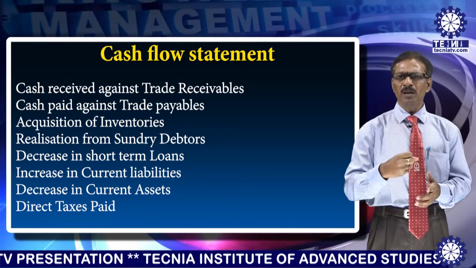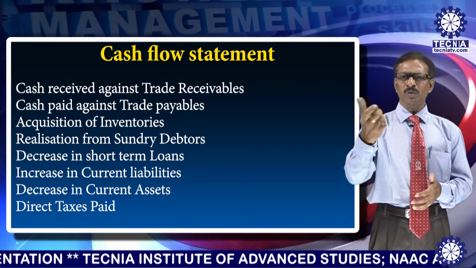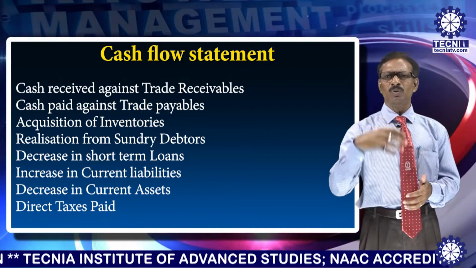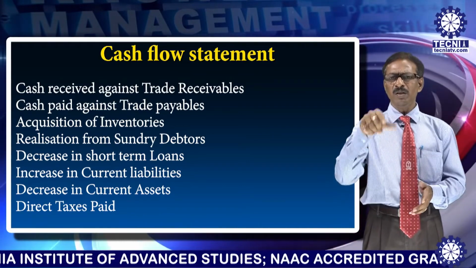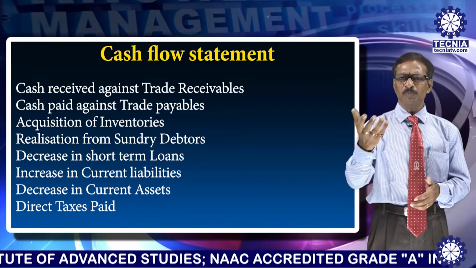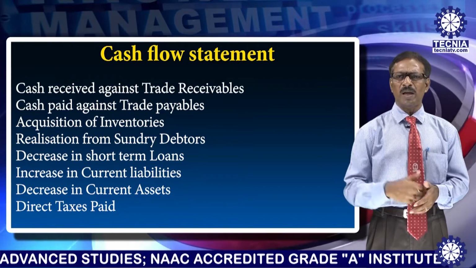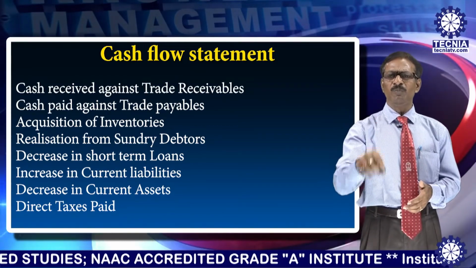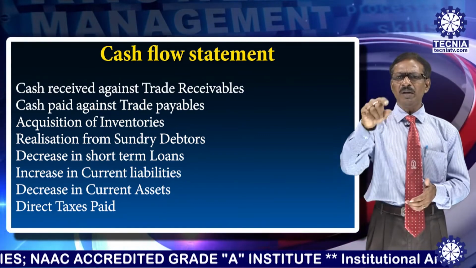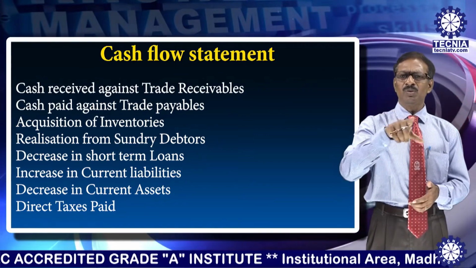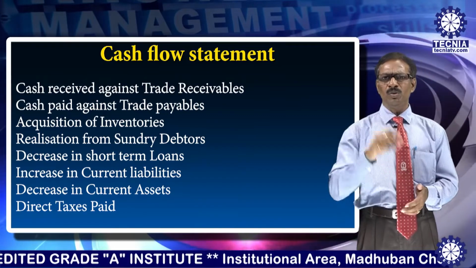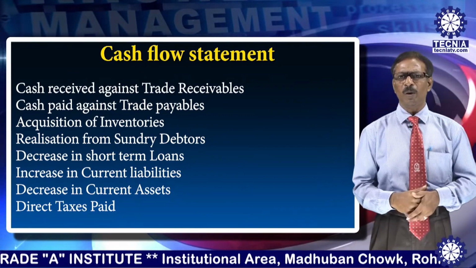Because you borrowed money usually for long term. So whenever you take long term loans, that interest payment would come under the financing activity. But in that case it is a short term loan. Short term means 15 days, 1 month, 2 months or like that. So that fund is utilized for working capital purposes. Working capital purposes actually refers to operating activity. So decrease in short term loans comes under the operating activity.